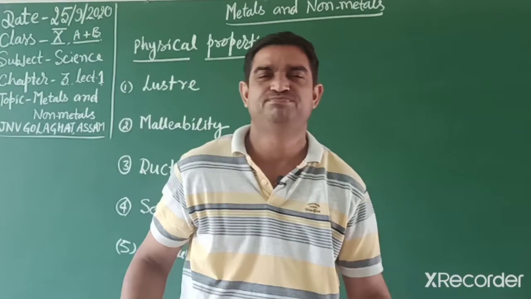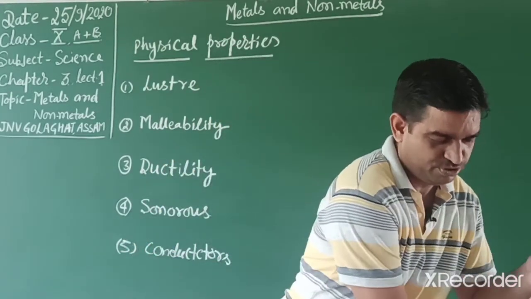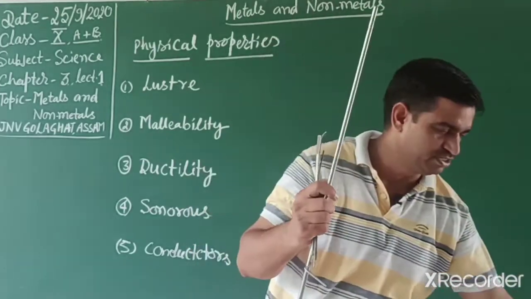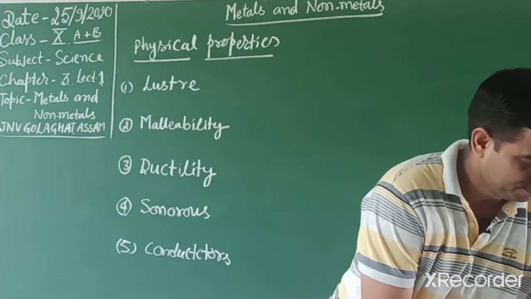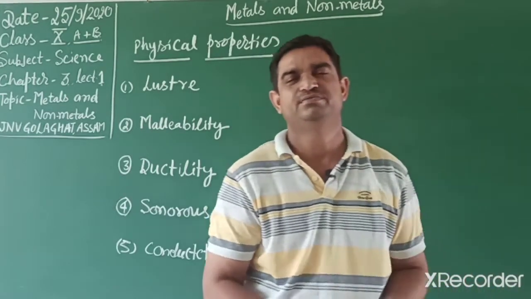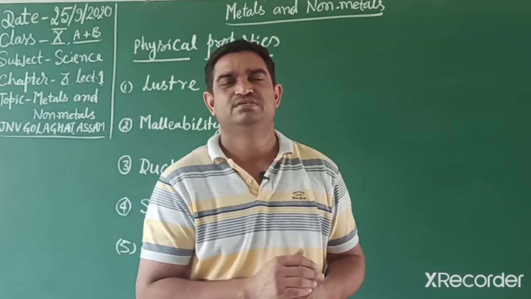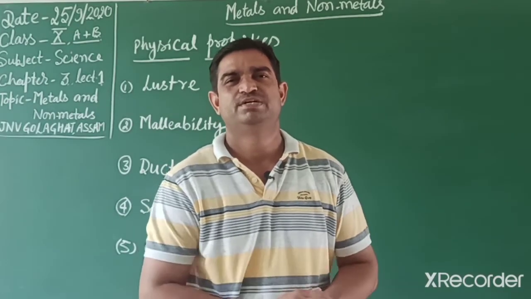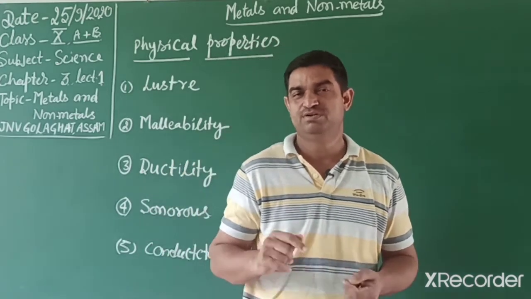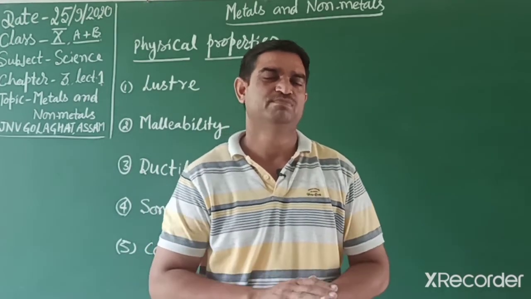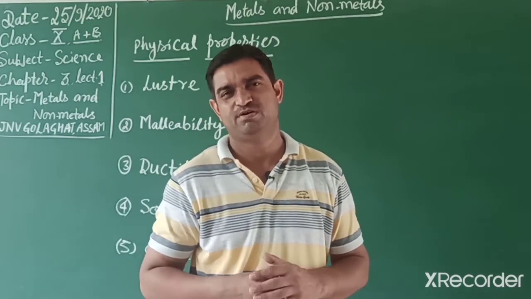Generally, when we observe their physical properties, almost all of these are in the solid state. In our daily life we observe aluminum, iron, gold, platinum, silver, and other metals like sodium and potassium, almost all are solid. But only one metal is found in the liquid state at room temperature, that is mercury, used in thermometers.